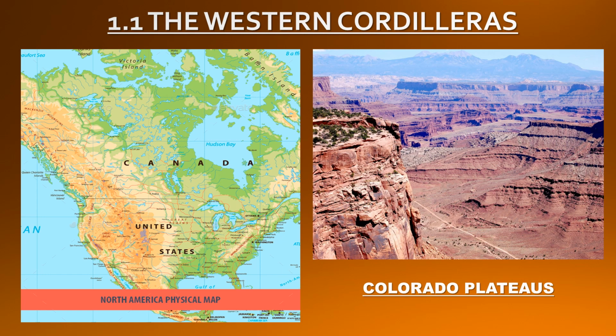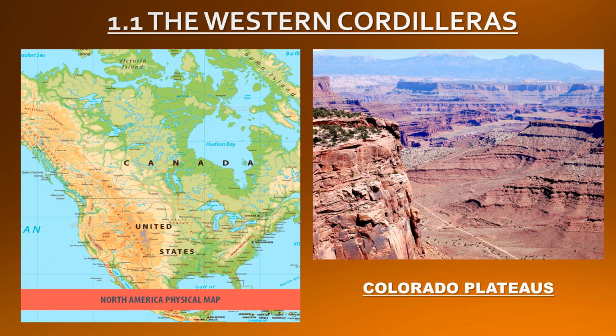The Western Cordilleras run from Alaska in the north to Panama in the south. They consist of a series of plateaus, for example, the Colorado Plateau and the Mexican Yucatan Plateau, and a series of parallel fold mountains. Parallel fold mountains means their crusts are folded in a parallel system, like the way you fold your pages.